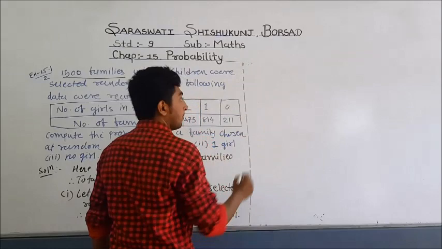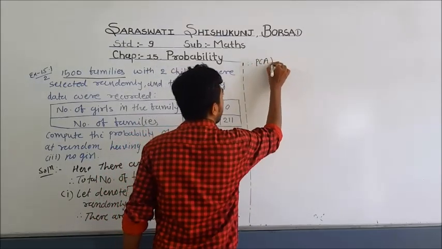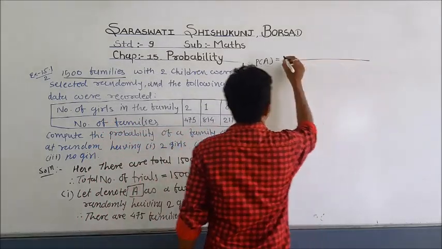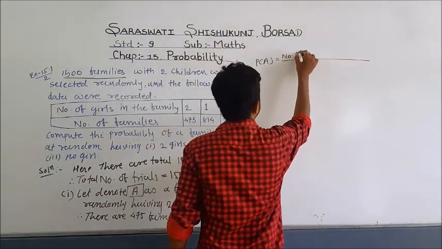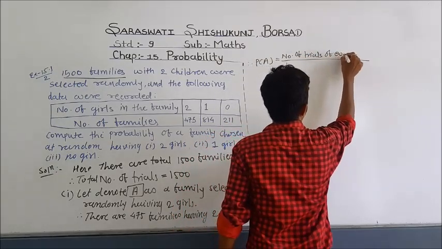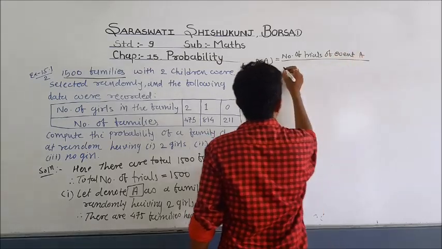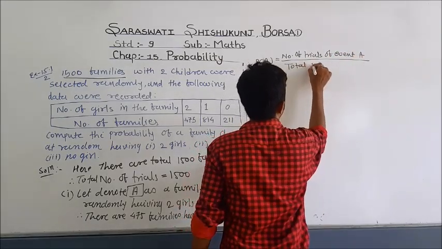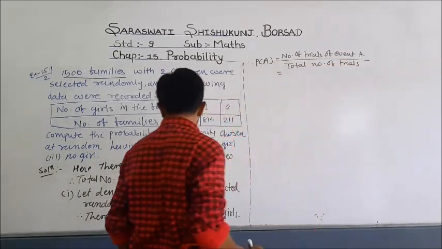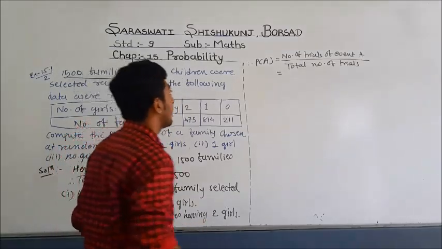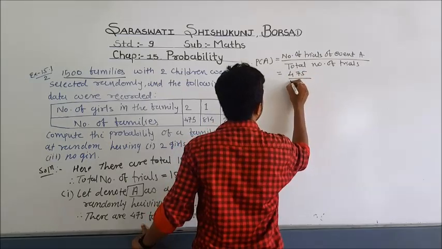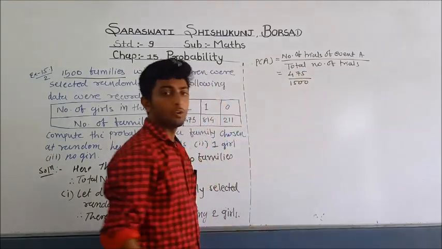Therefore, probability of A is equal to, what is the formula? Number of trials of event A divided by total number of trials. So here it is given that there are 475 families, so 475 divided by 1500 families. Okay.